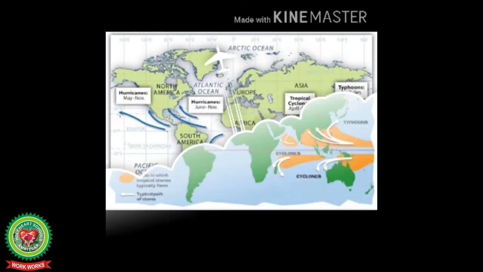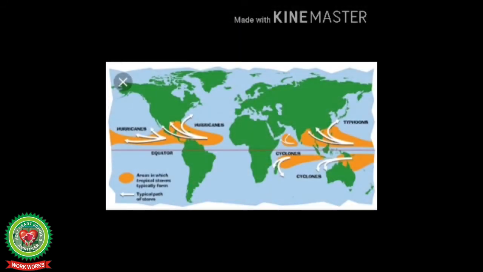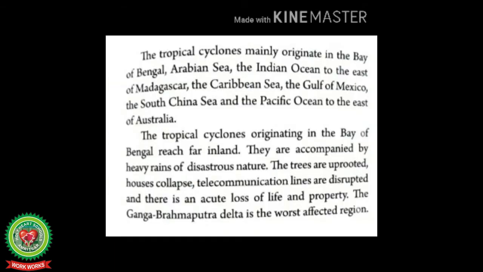Come back to the reading again. The tropical cyclones mainly originate in the Bay of Bengal, Arabian Sea, the Indian Ocean to the east of Madagascar, the Caribbean Sea, the Gulf of Mexico, the South China Sea, and the Pacific Ocean to the east of Australia.